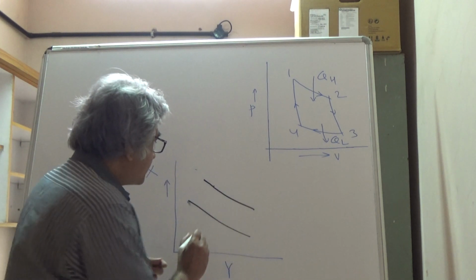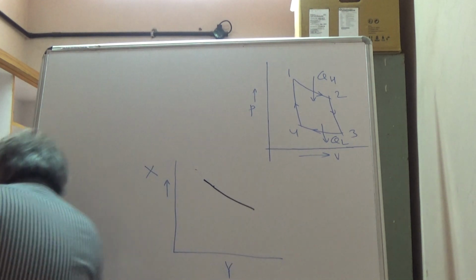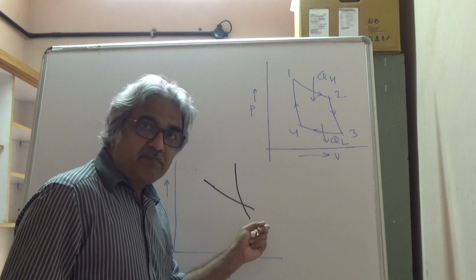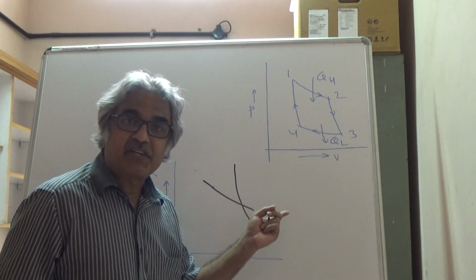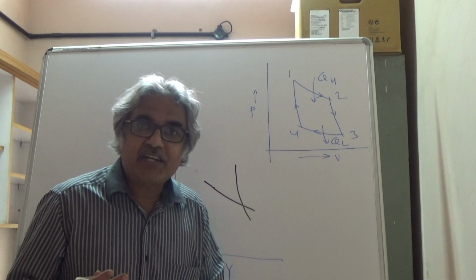Why? Imagine this. Suppose I say this is one constant pressure line, this is another constant pressure line, and they intersect. Now this is a contradiction. Why?